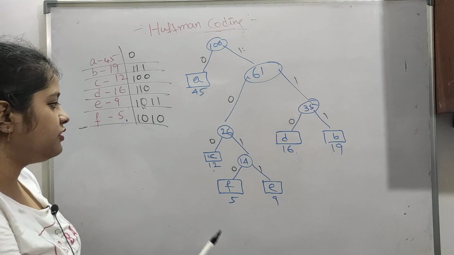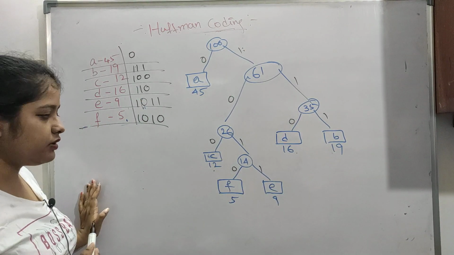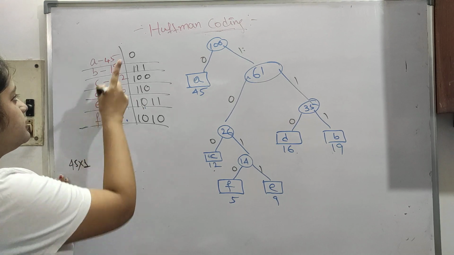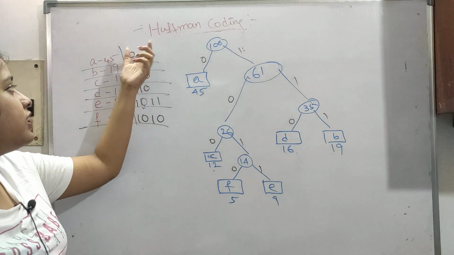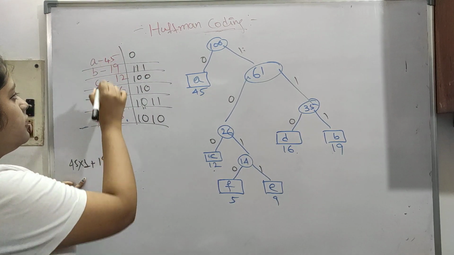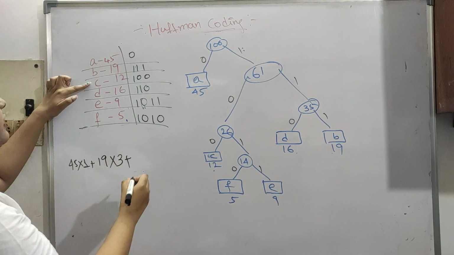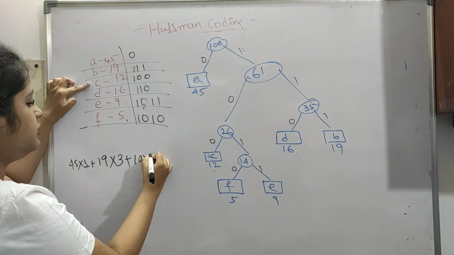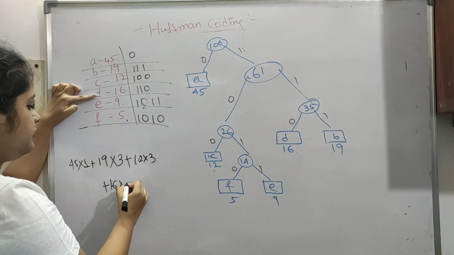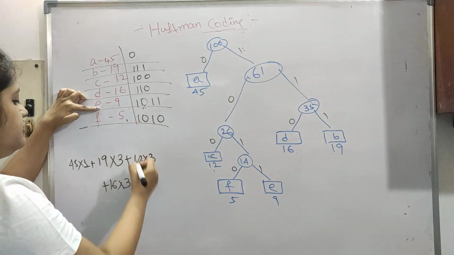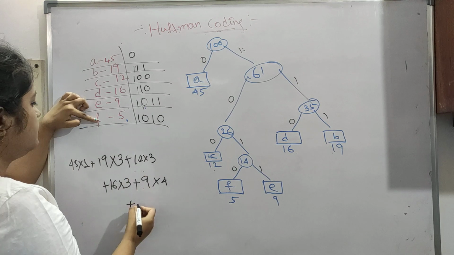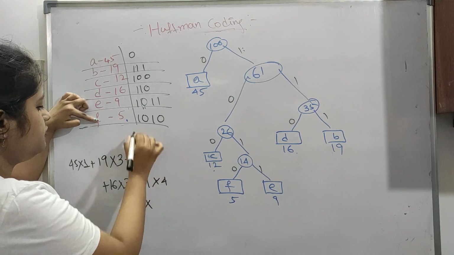Now the total number of bits taken is the probabilities times the number of bits taken. First is 45 times 1, that is 1 bit taken, not 0. Then B is 19 and it is taking 3 bits, plus C is 12, taking 3 bits, plus 16 probability times number of bits, this is 3, plus D is 9, taking 4 bits. Now F is 5, taking 4 bits.